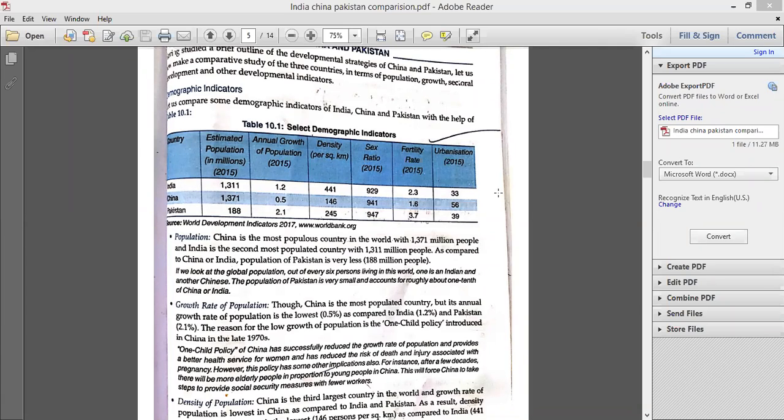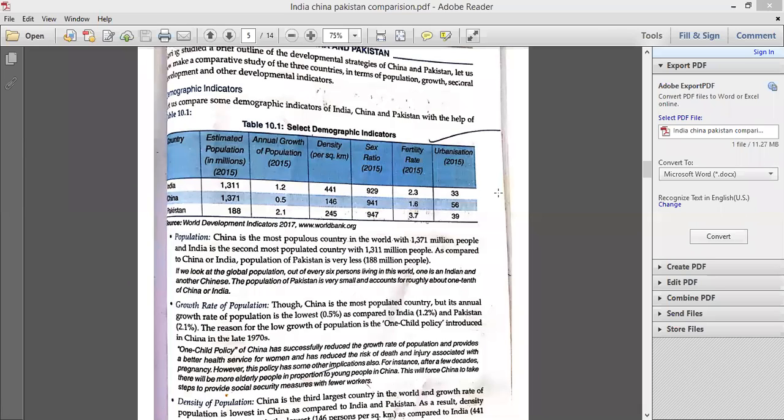In this case, we can see on the screen, India is on an average 2.3, China 1.6, Pakistan 3.7.